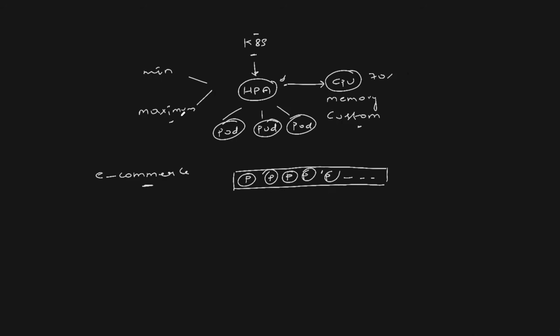The best part about HPA, you can define what is minimum and what is maximum. Abhishek, why is it important? Let's say for some reason there is an issue with your microservice. Your microservice is unnecessarily using the CPU resources. If it is a Java application, it is very common. There can be a memory leak, and the memory leak might be consuming a lot of resources. Now, in that case, overnight, HPA might spin up 100 pods if there is no limit, or you haven't configured the maximum.